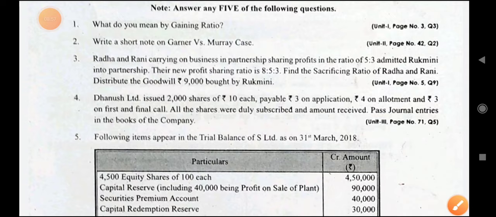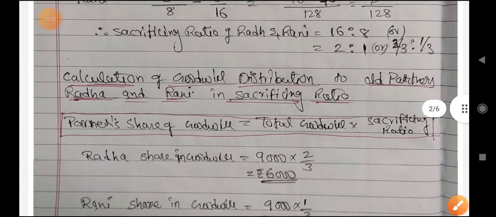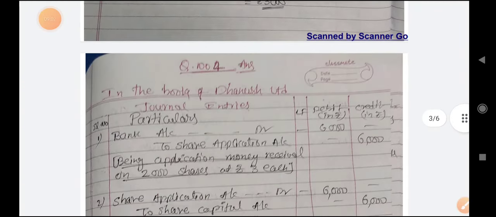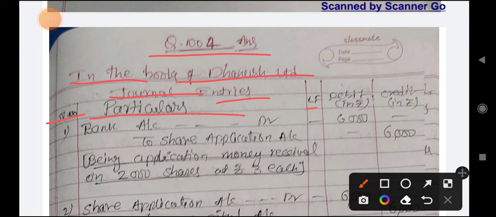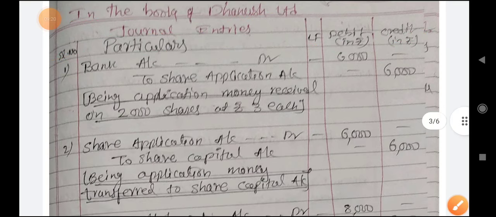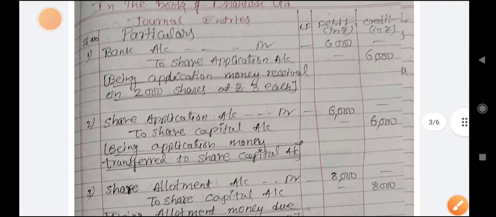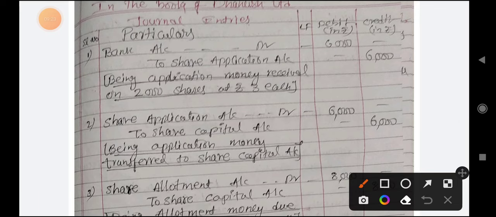So we will quickly see the entries in the books of Dhanush Limited. So answer for question number 4, in the books of Dhanush Limited journal entries, serial number added, no date, so particulars, LF, debit rupees, credit rupees. See, first thing you remember, I said in the class also, only on application first we will receive money, so bank entry will come first.